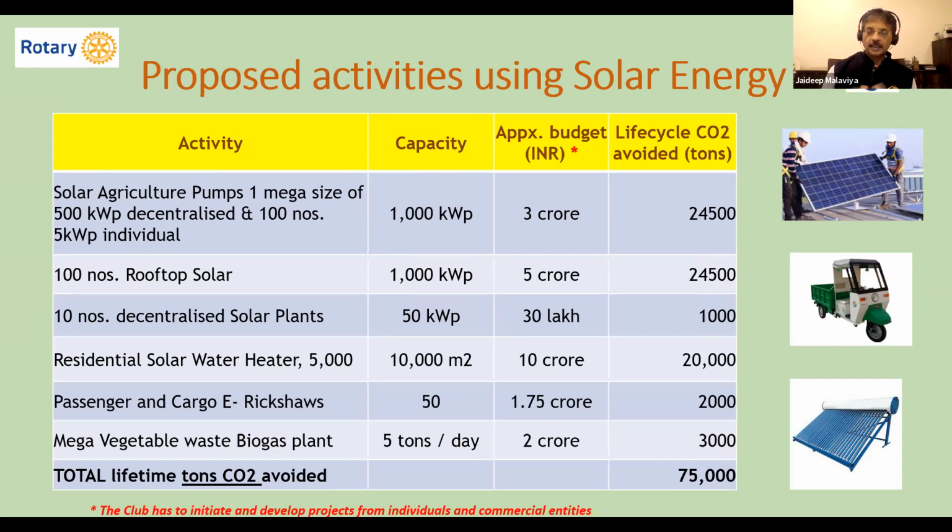You can convert that. And on the right side of the column, I have listed the life cycle CO2 avoided. The major emissions are carbon emissions. Of course, there are methane and other emissions also, which are a serious threat, but we largely speak of CO2 emissions. Then 10 numbers of decentralized solar plants. These are very conservative figures. That can be undertaken maybe by a district to begin with, since environment is a new focus area.